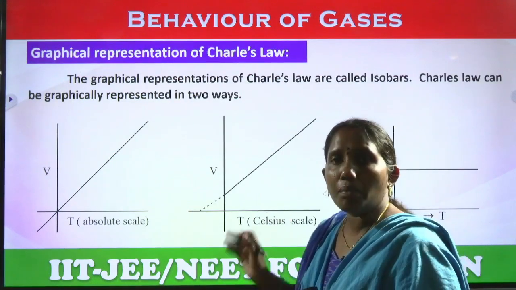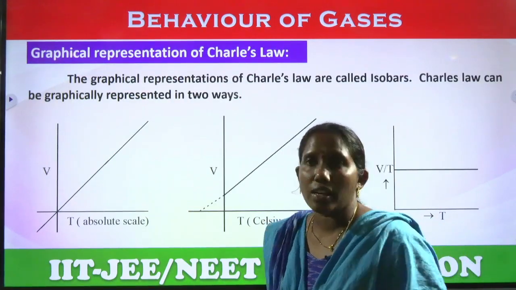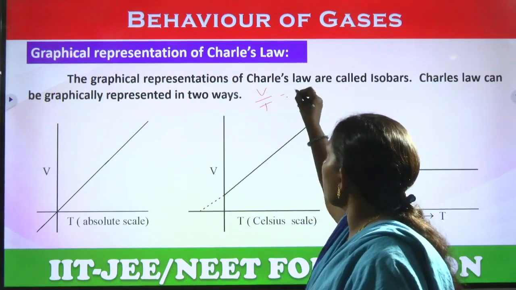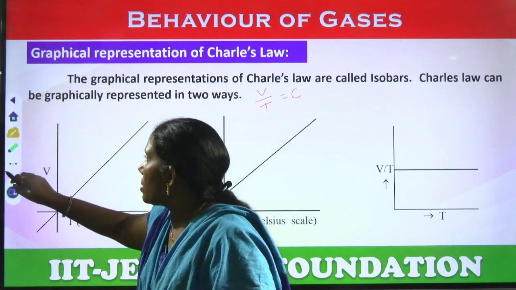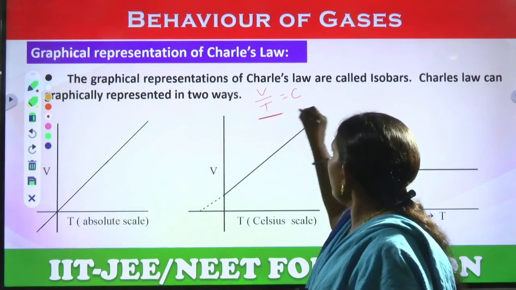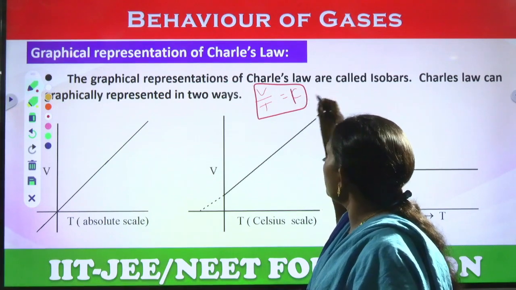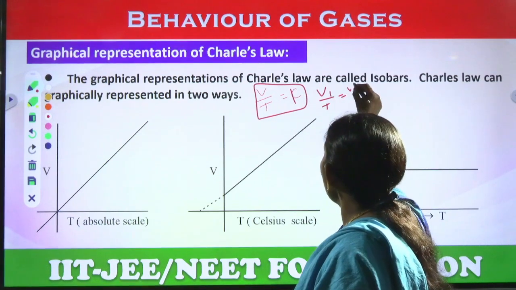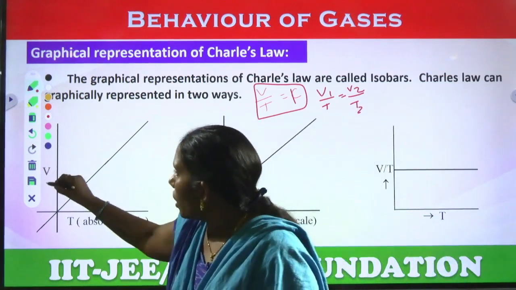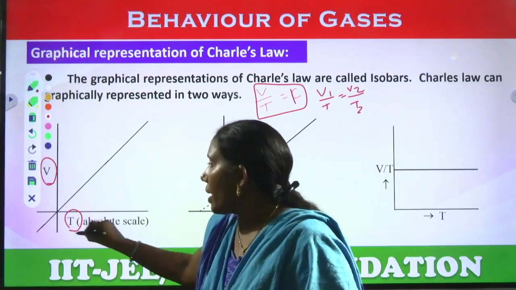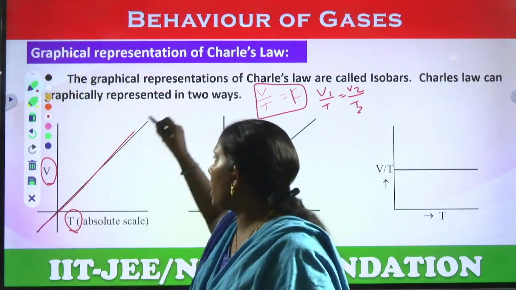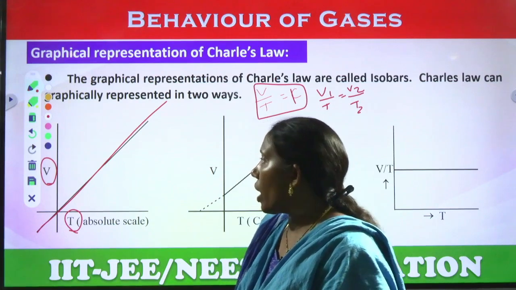So, these are some graphical representations of Charles law. What is the Charles law? V by T equal to constant, right. If you take, then V1 by T1 equal to V2 by T2. So, both are directly proportional. If you see here, on one axis volume, on another axis temperature, both are directly proportional to each other. So, the graph we can observe is a straight line passing through origin.